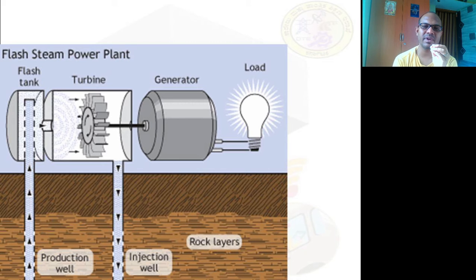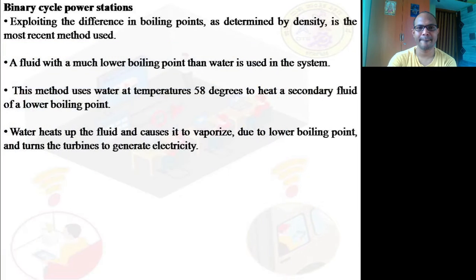And 99 out of 100 times, all the geothermal thermal power plants are flash steam power plants. Now the next one is the binary cycle power stations, and there are secondary cycles also. What do you mean by this binary cycle power stations?